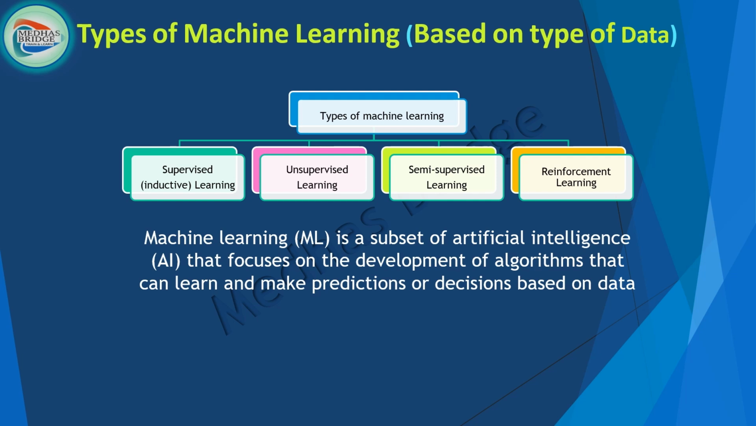Based on the type of data that you are providing, we have different types of machine learning. All right. So supervised learning, unsupervised learning, semi-supervised learning, and reinforcement learning are types of machine learning based on the type of data that is given, right? So if you could recall, machine learning is a subset of AI that focuses on the development of an algorithm that can learn, make predictions and decisions based on the data. So let's look at each one now, what it means to us with respect to ML.